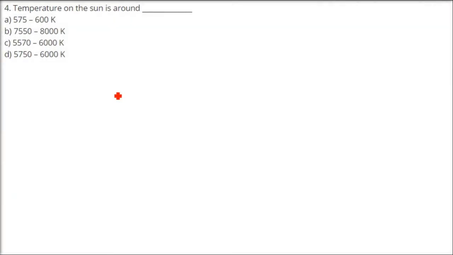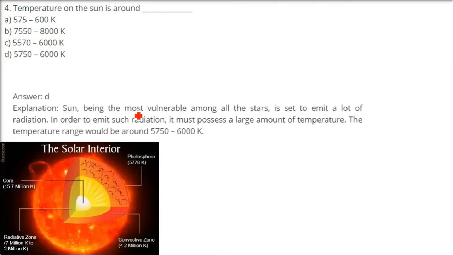The temperature of the sun is around... What is the temperature of the sun? So we have seen about this just now. The sun is, as I said, the most valuable among all the stars because it gives us life, and it emits a lot of different radiation, as we saw, 43% in the visible range.